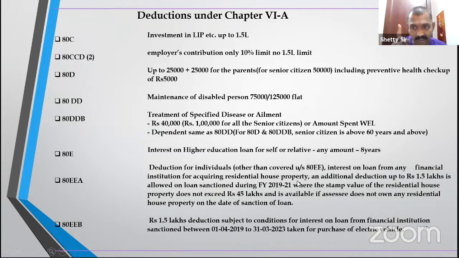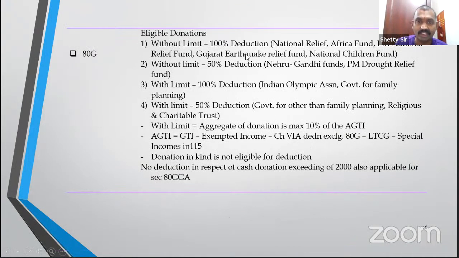80EEA, amendment, again, my friends were writing July and November. If the loan is taken in 19 to 21, 2 years only, and you are constructing a small house of 45 lakh, you will get an extra 1.5 lakh rupees deduction. 80EEB, if you are acquiring a loan for an electric vehicle, because electric vehicles save energy and save the environment, and you have taken the loan between 19 to 23, you will get 1.5 lakh rupees deduction again.